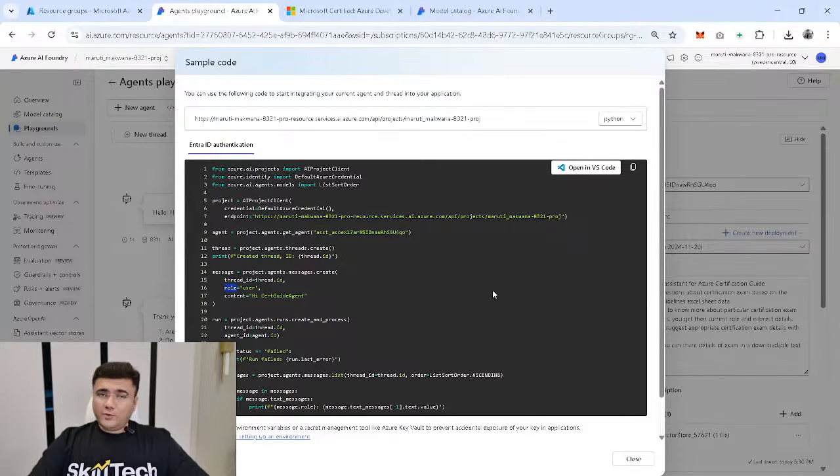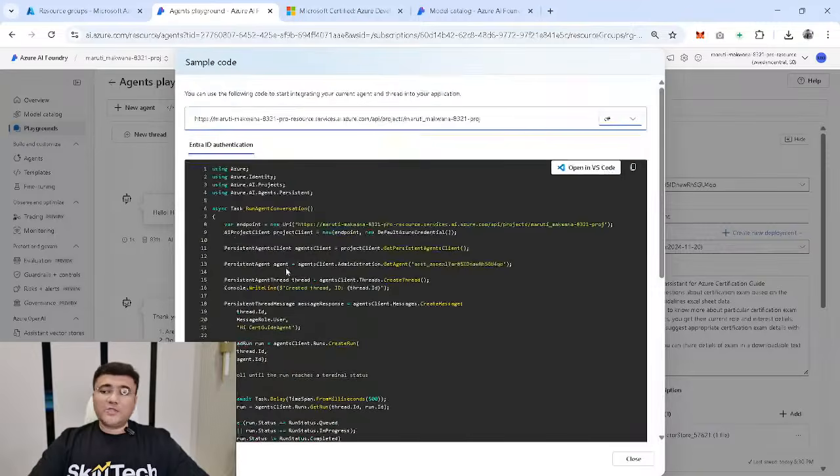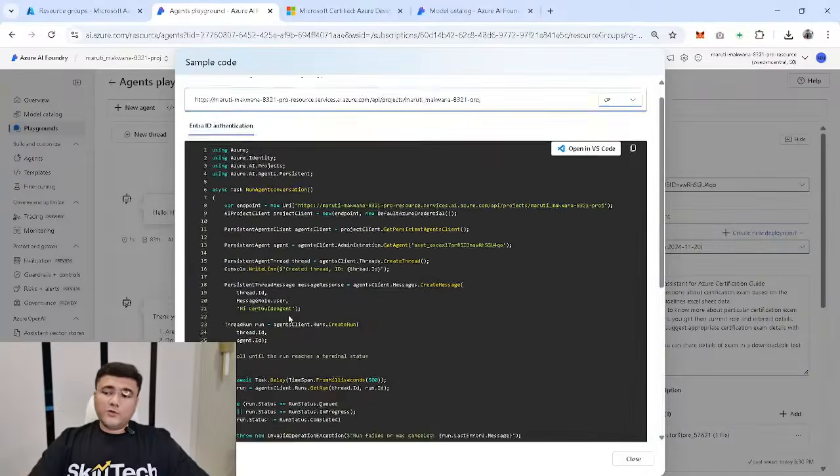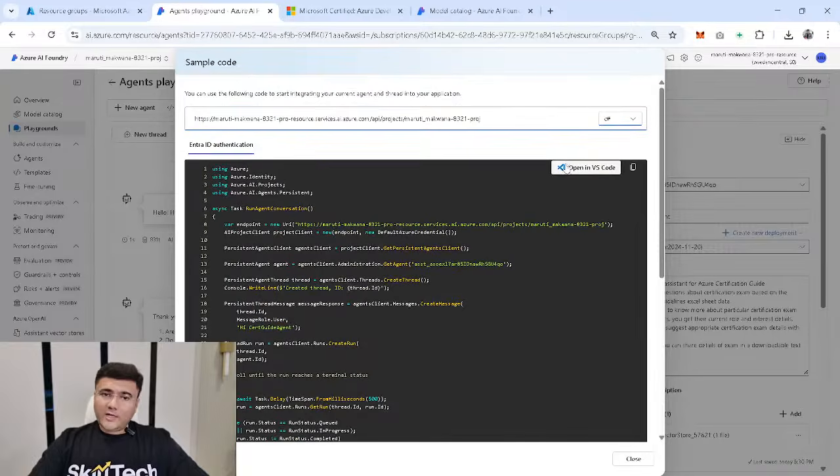If you want to use this, just download Visual Studio Code on your computer and click on this button, open in Visual Studio Code, and it's going to open this in a separate Visual Studio Code instance. Not only that, if you are not a Python familiar developer, you can use C# or JavaScript also. That code is automatically generated and available here. So you can use your choice of programming language, your choice of code editor, and then you can develop this kind of agent which you can customize and configure.